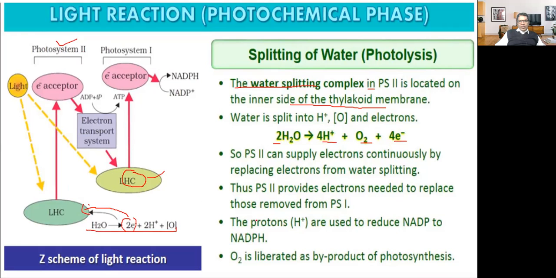Photosystem second. The protons which are released here are used to reduce NADP to NADPH. These protons are used to reduce what? NADP to NADPH. Oxygen is liberated as a byproduct of photosynthesis. This is all about the splitting of water, which is also known as photolysis. Sometimes a question will be there: what do you mean by photolysis? What are the products of photolysis? So proton, oxygen and electron are the products of splitting of the water molecule. It is a part of photosystem second.